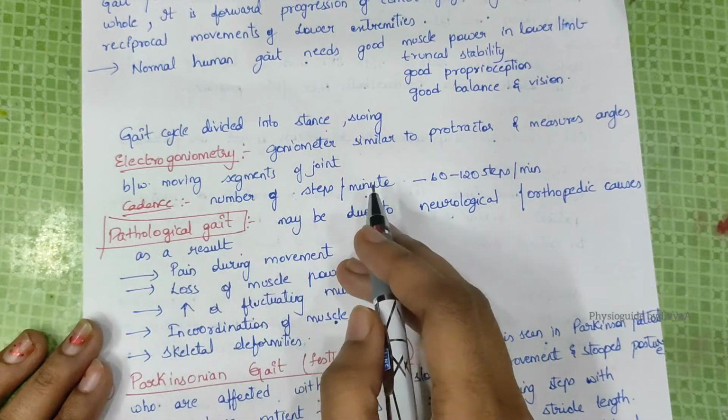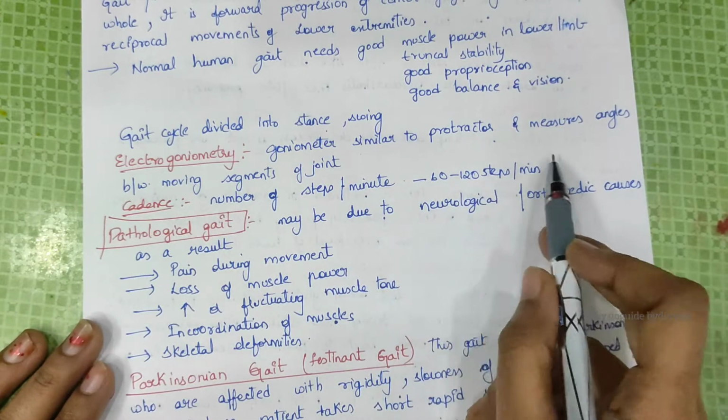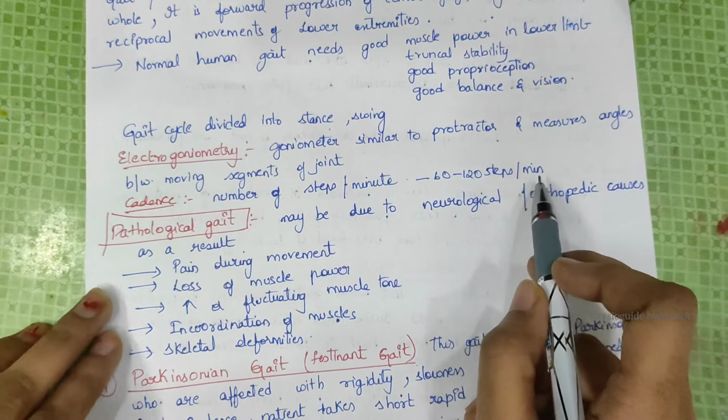Cadence means the number of steps per minute, which is 60 to 120 steps per minute.